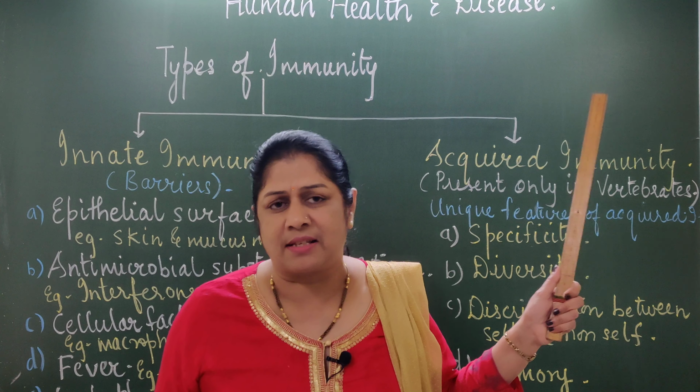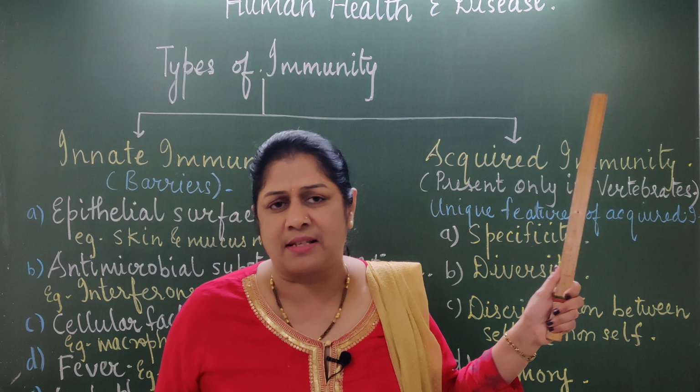So, if they are not able to discriminate, what will happen? Can you tell me? Yes, your body cells will fight against your body organs. And what are they going to do? They are going to destroy your body, your organs. So, they have the unique property that they are able to discriminate between self and non-self. Suppose your body cells are not able to distinguish between self and non-self, so they destroy, and the destruction will lead to diseases.